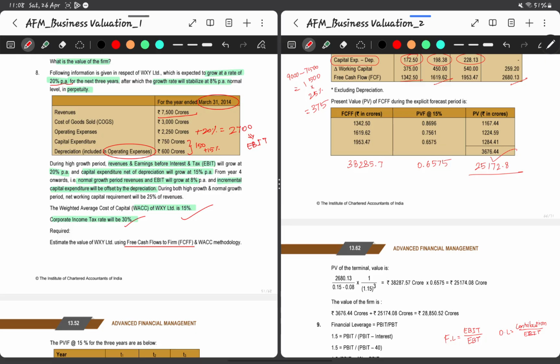Adding that 3,676.44, so the total will be 28,849.29. So this will be the value of WXY Limited. That's it. Thank you.